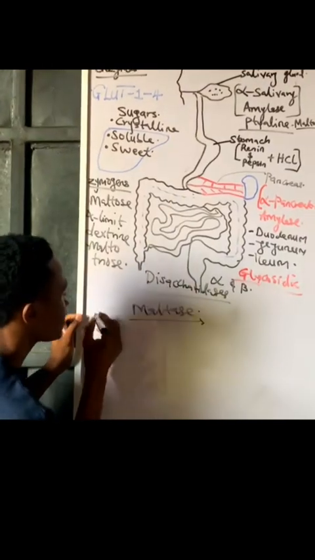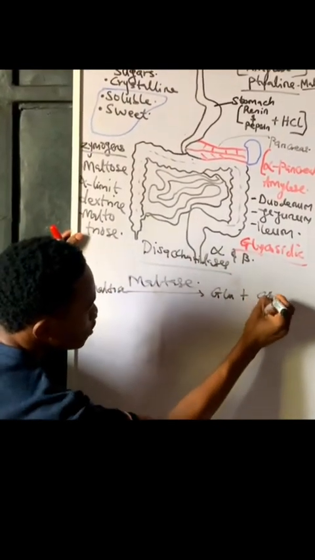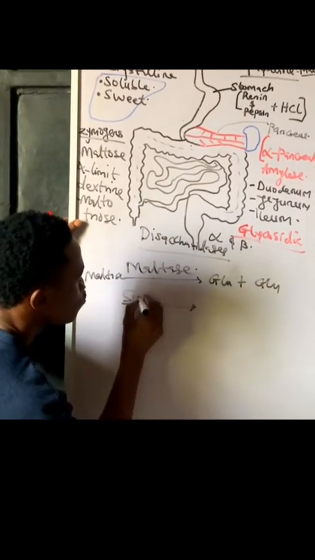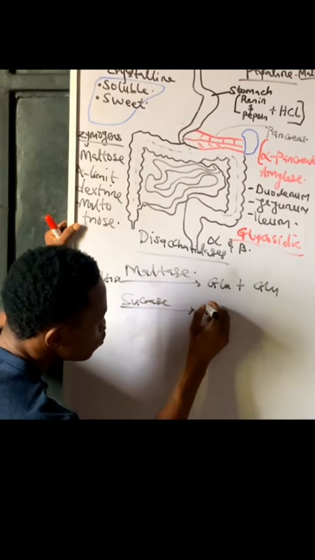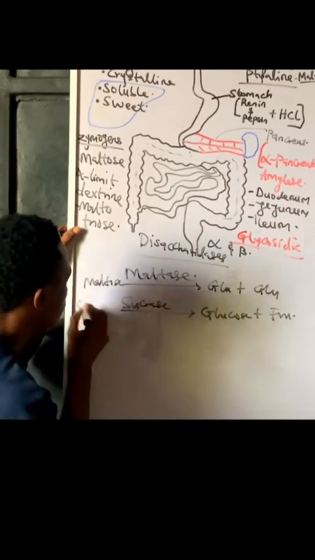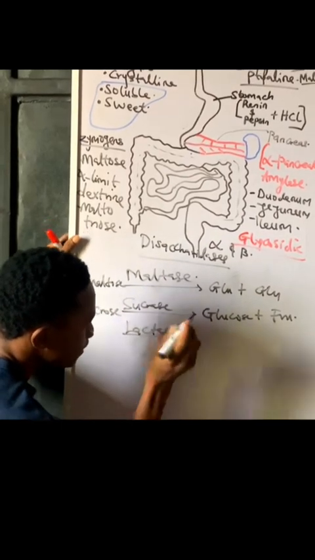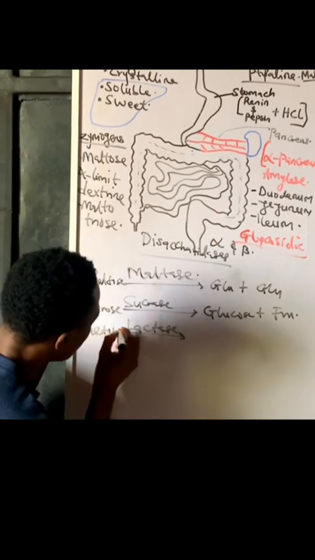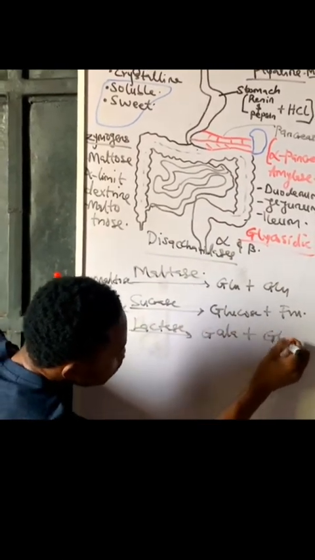Maltase is going to act on maltose to produce two molecules of glucose. We have sucrase. Sucrase is going to act on sucrose to produce glucose and fructose. We have lactase. Lactase is going to act on lactose to produce galactose plus glucose.